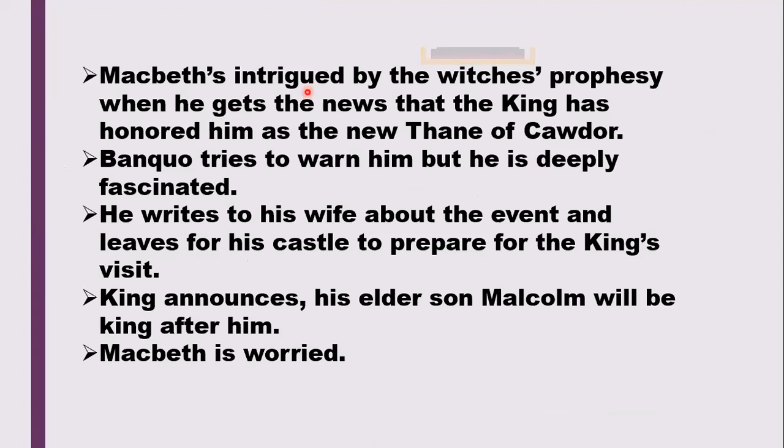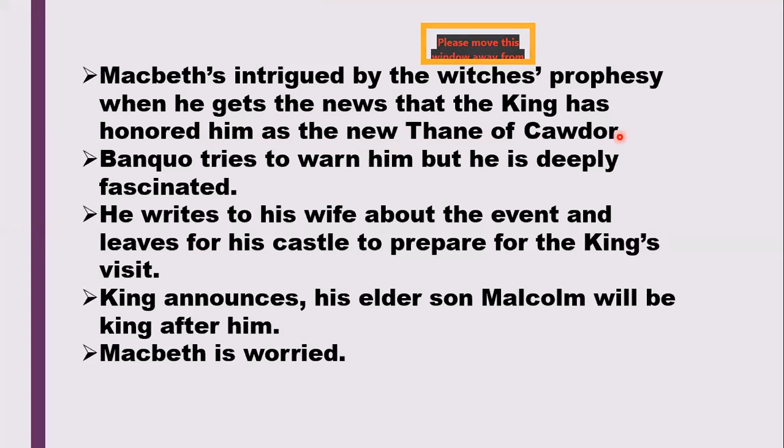Macbeth is intrigued by the witches' prophecy when he gets the news that the king has honored him as the new Thane of Cawdor. At first, Macbeth is himself a little reluctant to agree to what the witches had said, but when the news comes to him that he has been promoted to Thane of Cawdor, he starts believing that what the witches had said was true.